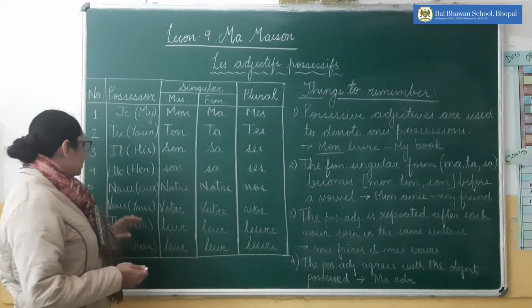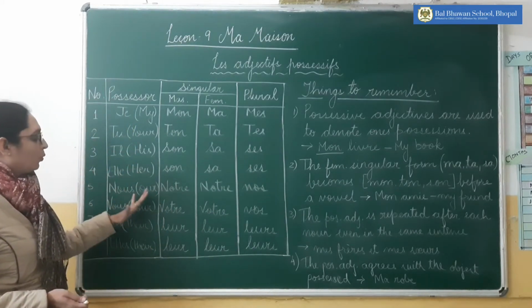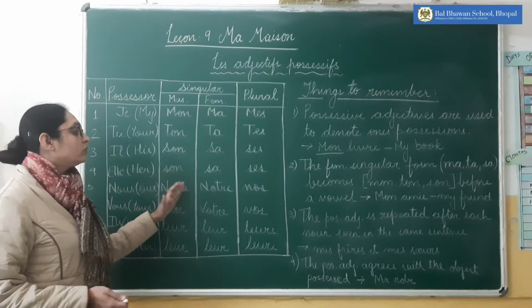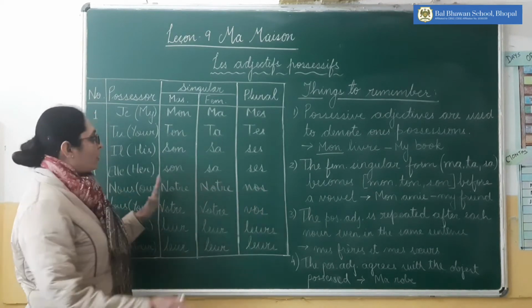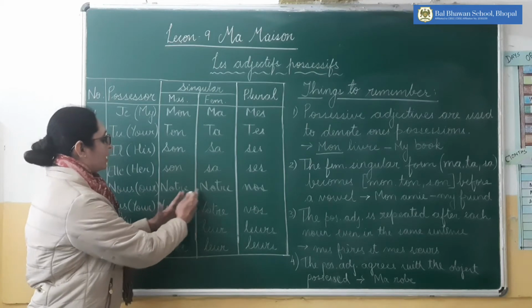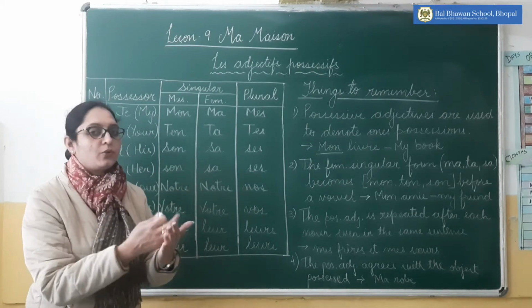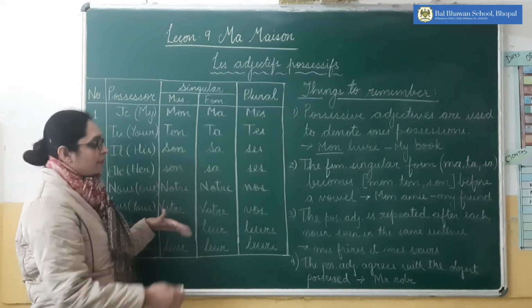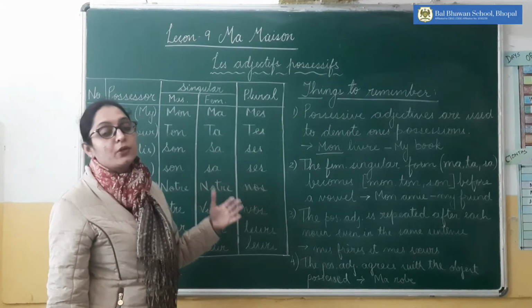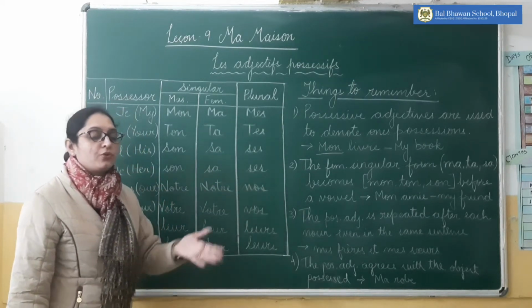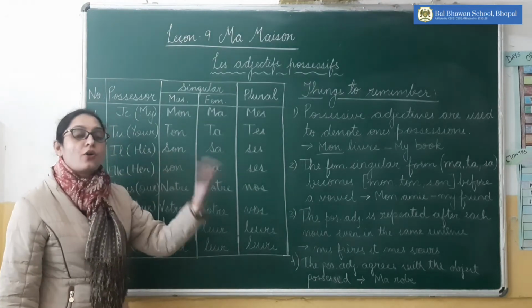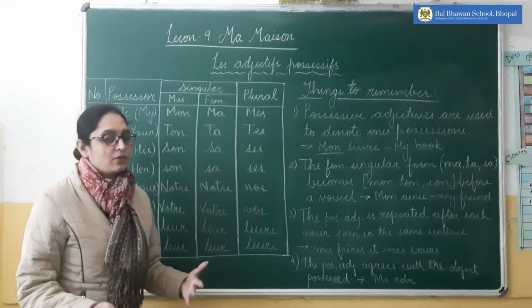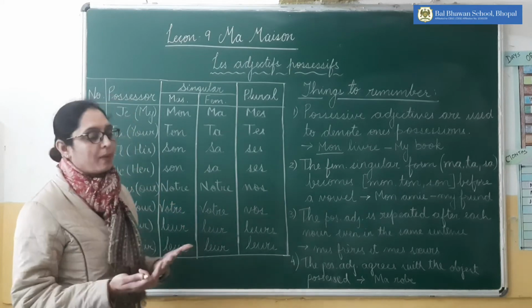Similarly, next one is nous, our. We say notre. For masculine and feminine both are the same, notre père et notre mère. But for plural it will be nos. So nos parents, our parents.